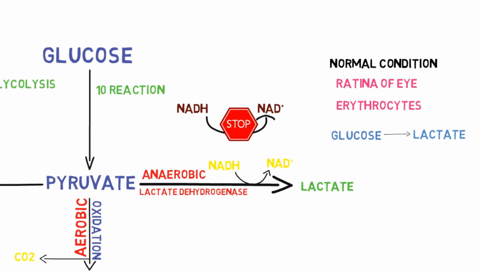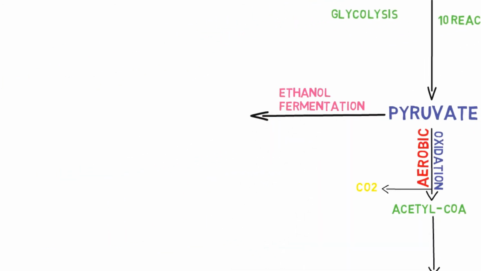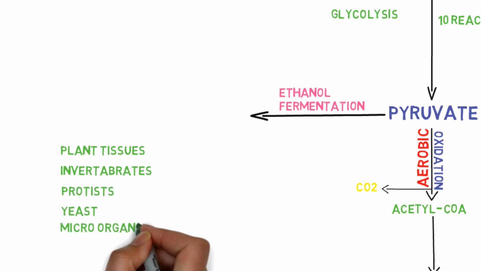The third and final route of pyruvate is ethanol fermentation. In this pathway, pyruvate is catabolized into ethanol. In some plant tissues and certain vertebrates, protists, yeast, and microorganisms, pyruvate is converted to ethanol. This process is called ethanol fermentation. This reaction basically comprises 2 steps.